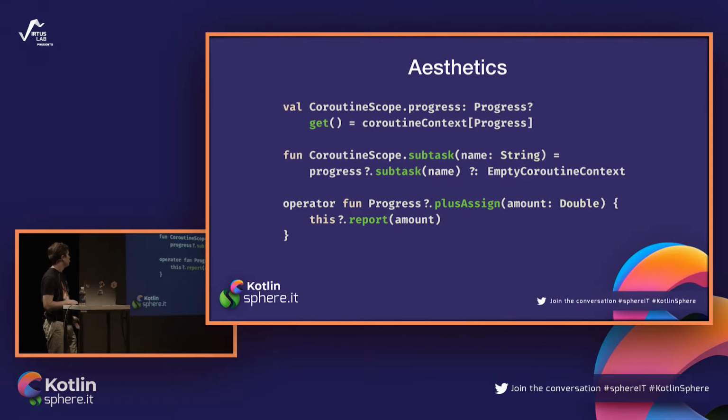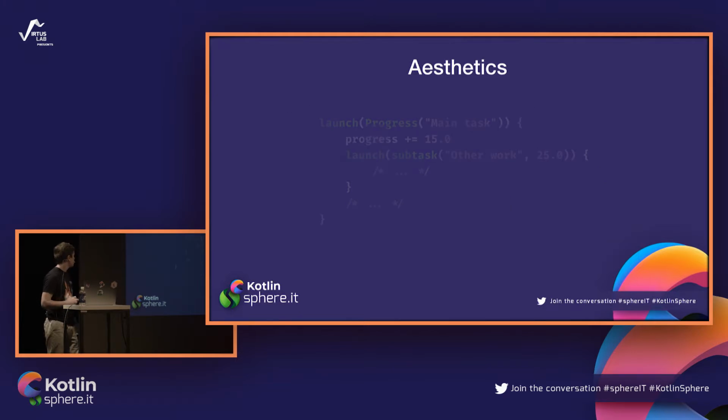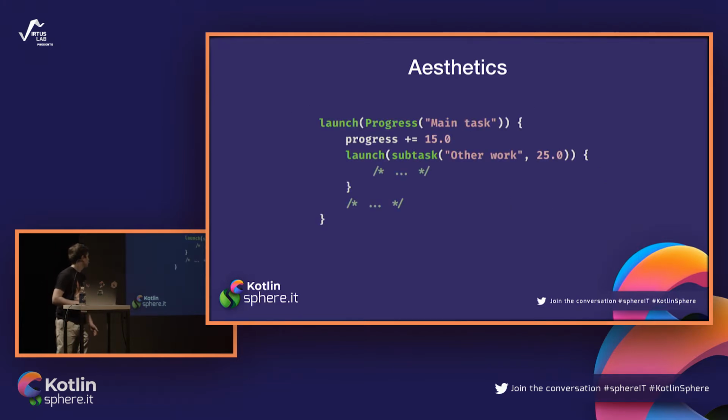If it's null, then it is doing nothing, not modifying in any way the context of the coroutine. And yet another quite nice plus assign operator for progress. So you can just add done work to this progress. And of course, it also has to handle nulls, because in a given scope there may be no progress defined.